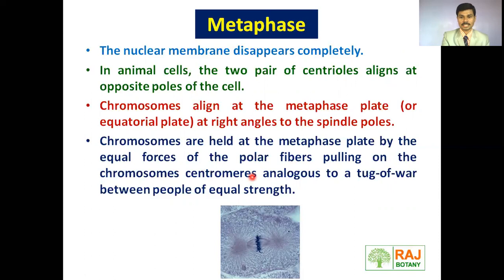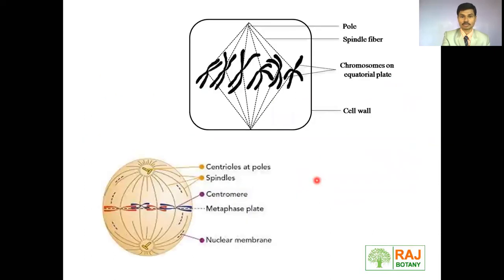That means a tug-of-war situation gets created in that place, and due to that, tension gets created on the chromosomes, and that's why chromosomes are arranged on an equatorial plate. This is a plant cell, this is an animal cell. Here we can see the centromeres of all the chromosomes are arranged on an imaginary straight line. That straight line is called the equatorial plate, which is also called the metaphasic plate.